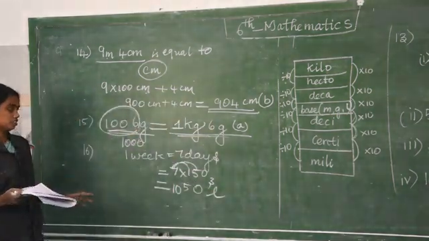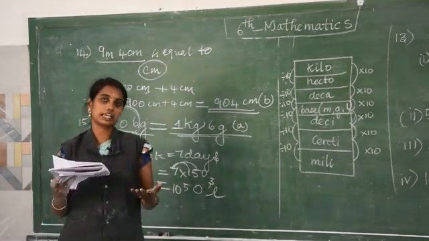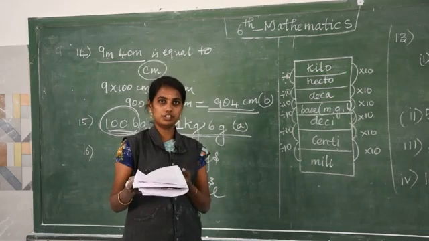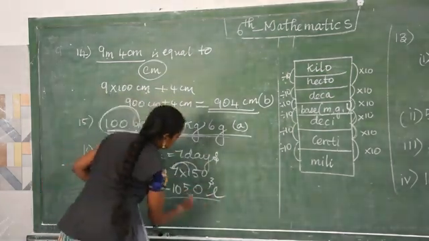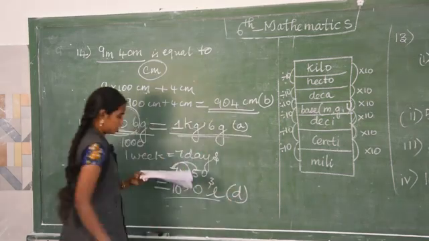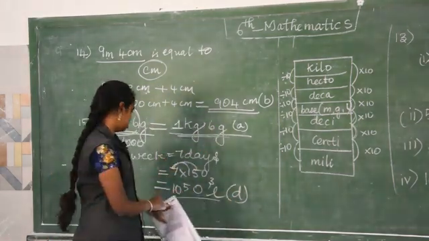Just multiplication. What is given? 150 liter per day. That means for the week they are asking. So 1 week equals 7 days. Multiply and put the answer. The answer is option D. The 4 options are also given in liter only. So we can stop till this.